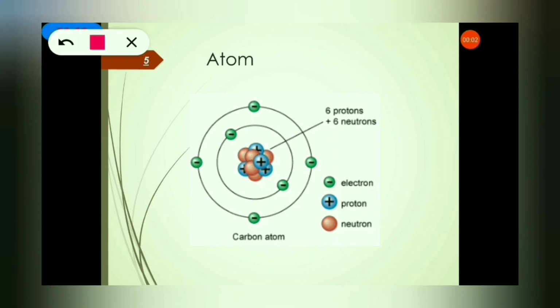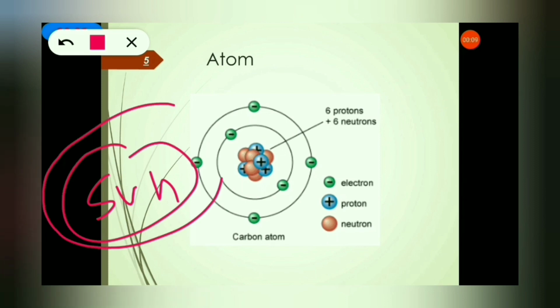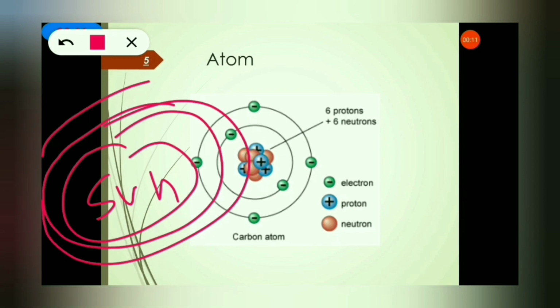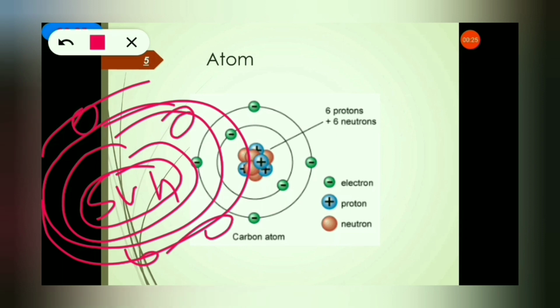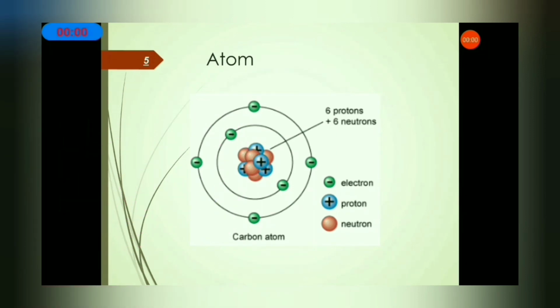In the solar system, the Sun is in the center and other planets revolve around the Sun. In the same way, protons and neutrons are in the center, called the nucleus, and electrons revolve around the nucleus like the planets.